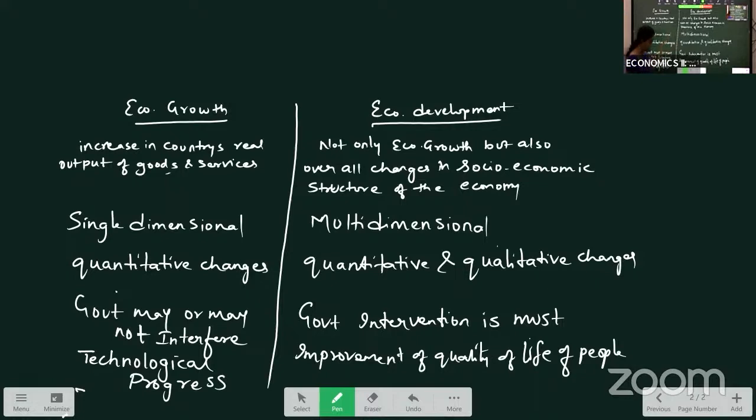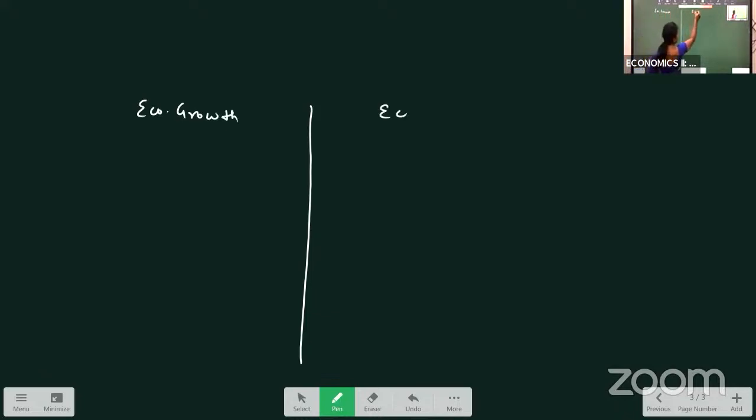Okay. Next, a few more points of difference we can see here. Same thing continues. So as it is a 5 marks question, you can write around 7 to 8 points.